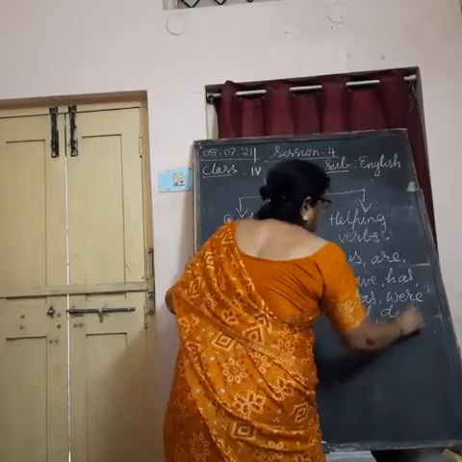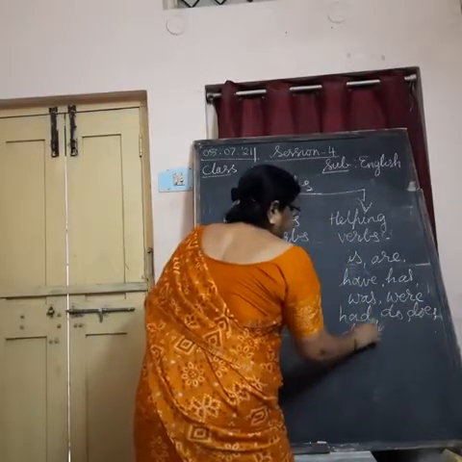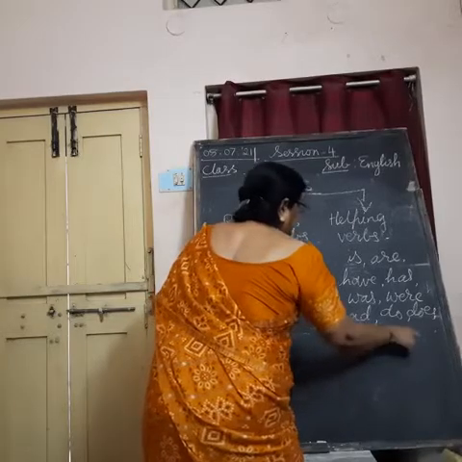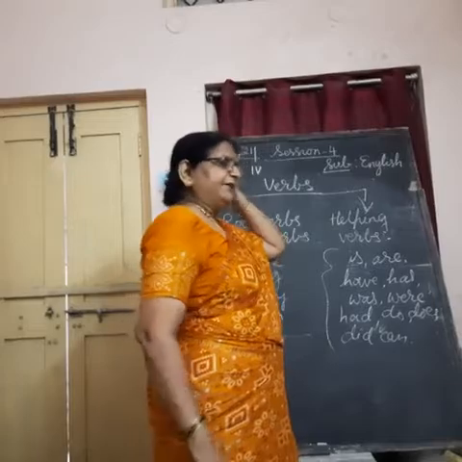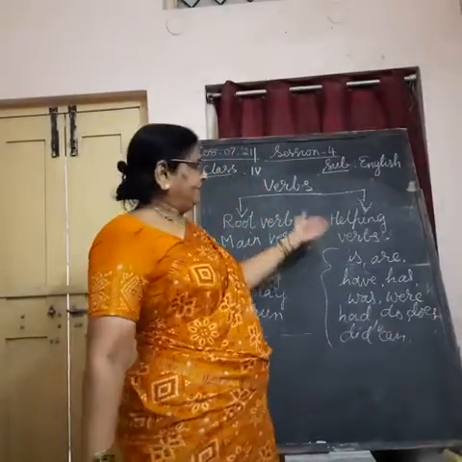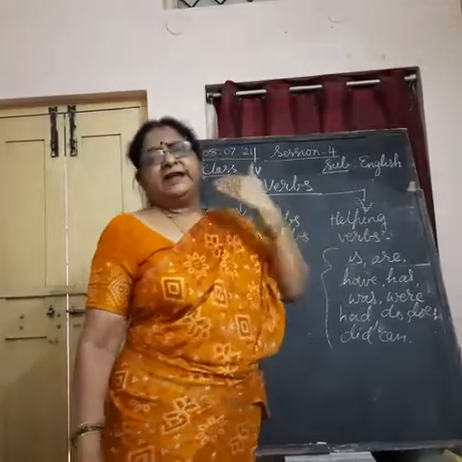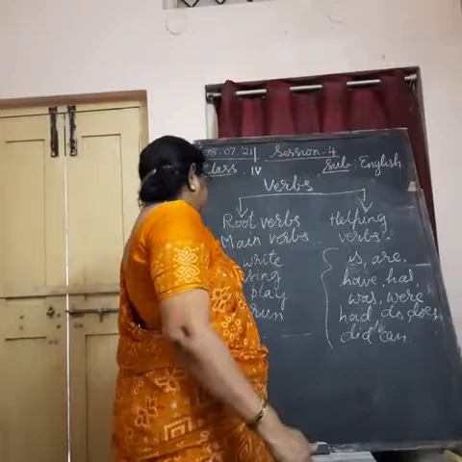Do, does, did, can. These all are helping verbs. Why we call them helping verbs is the next point. We call them helping verbs because they help the subject or noun in the first place.